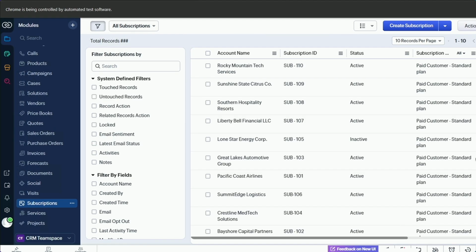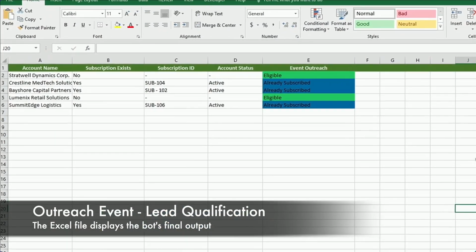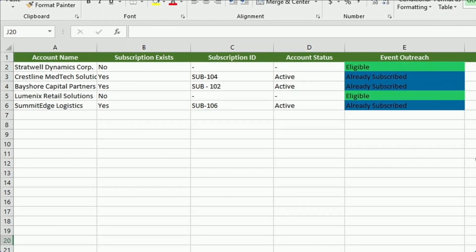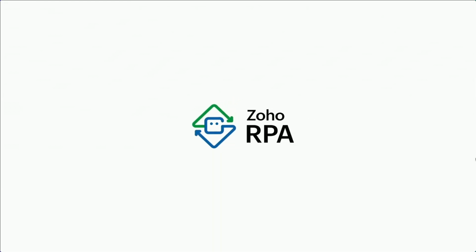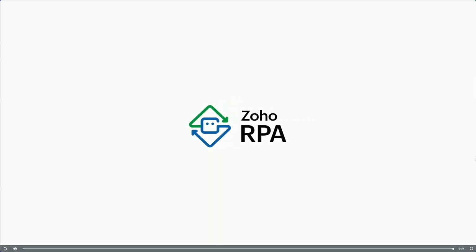Once it is updated, you open the file and you can see if the subscription exists or not, and who is eligible for the event outreach program. You can just filter here and take the entire list and use that in your campaign. Otherwise, I didn't include that screenshot where Tribun said, you saved my day. It's not possible for me to be doing this manually. And a lot of other marketers have also started using this.